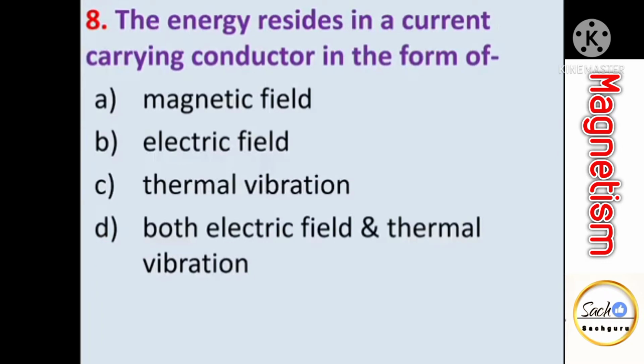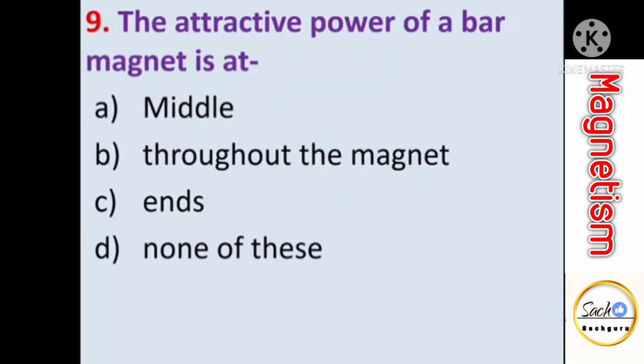The energy resides in a current carrying conductor in the form of. So whenever a current carrying conductor is given, then around itself a magnetic field is generated. So energy resides in current carrying conductor in the form of magnetic field. The attractive power of a bar magnet is at. We have seen that magnetic field strength is maximum at the ends, that is at the poles, and zero at the middle. So attractive power of a bar magnet is at ends, that is at poles.